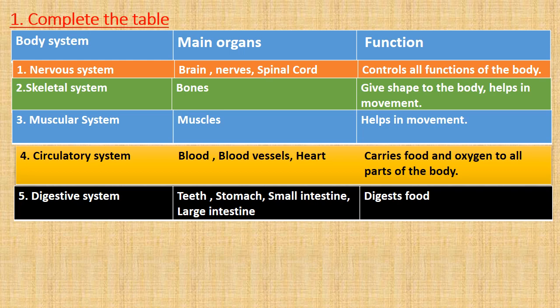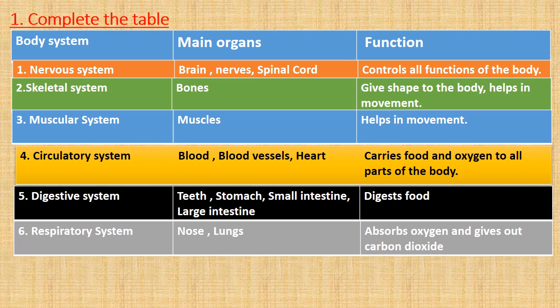Whatever we are eating, digestive system helps in digesting that food. So it will start from teeth, then stomach, then small intestine and then large intestine. So all these organs play an important role in digestion. So this is our 5th body system.